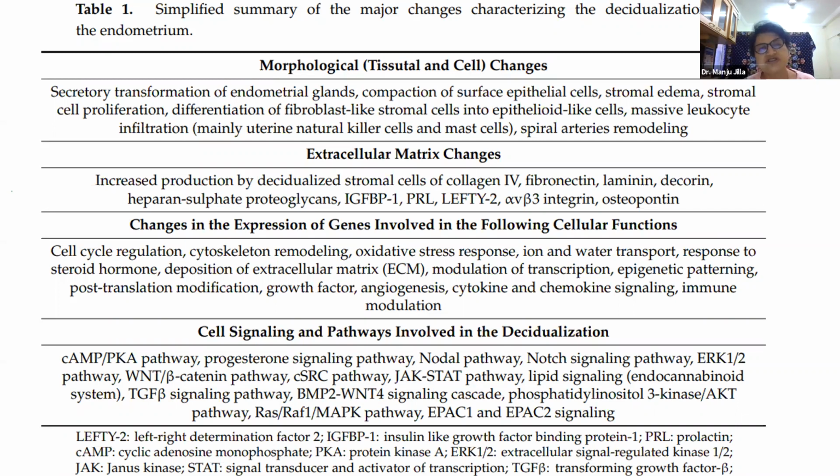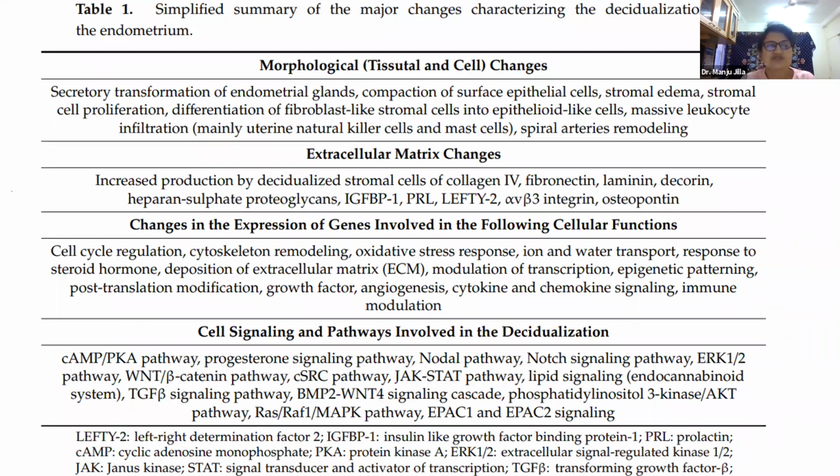What changes does the extracellular matrix undergo during decidualization? There is increased production by decidualized stromal cells of collagen 4, fibronectin, and many other matrix proteins. And there is prolactin, and there are integrins. Integrins are actually cell adhesion molecules. There are some cell lysis molecules. Changes in the expression of genes involved in cellular functions: we know that there is a change in cell cycle regulation.